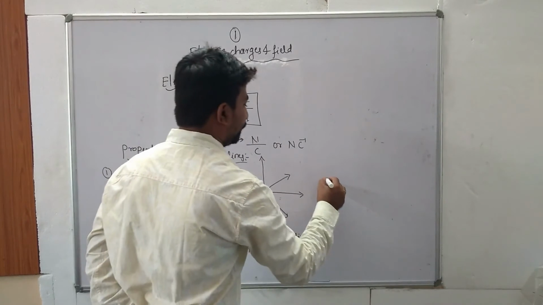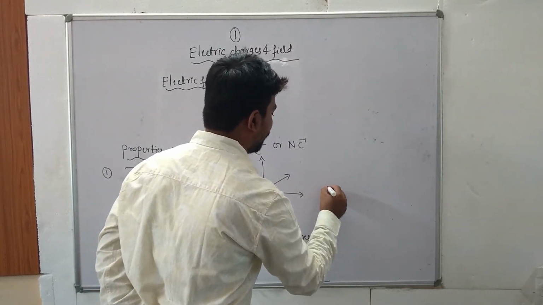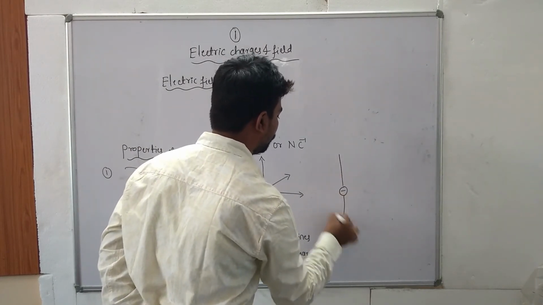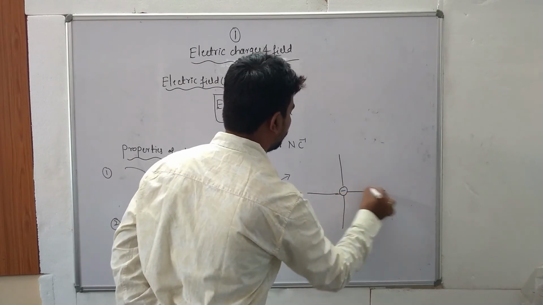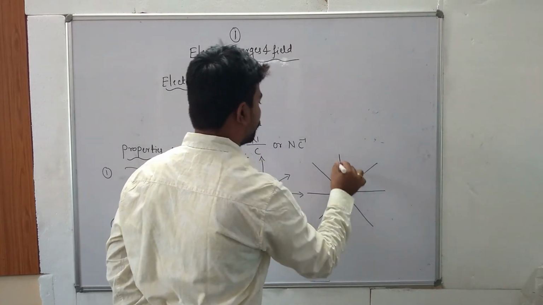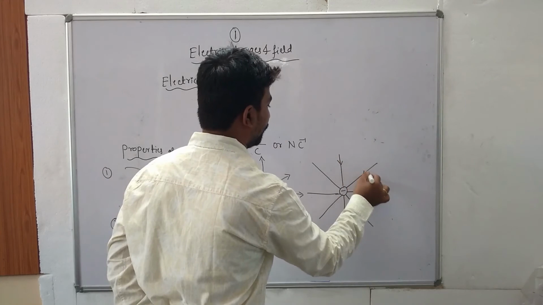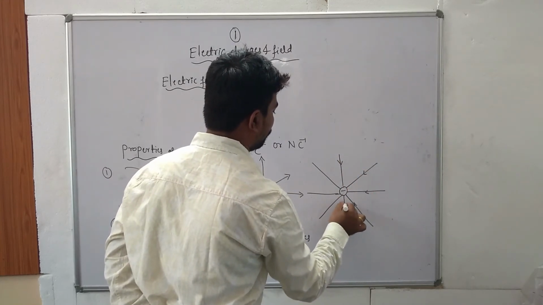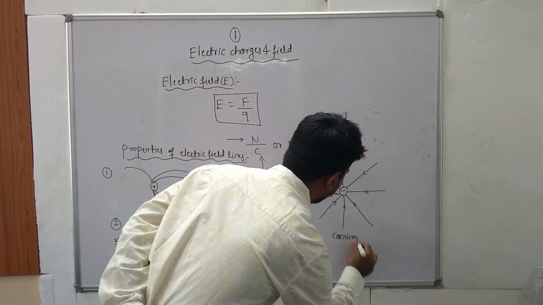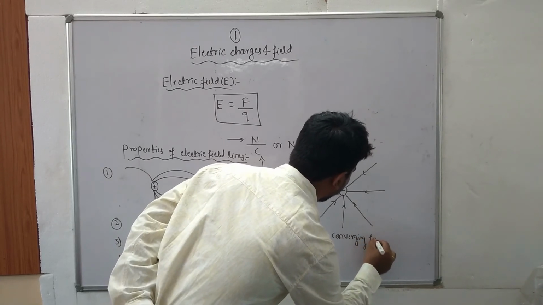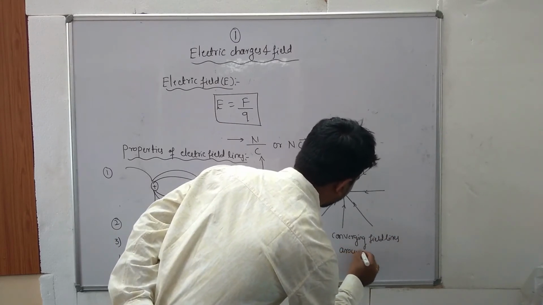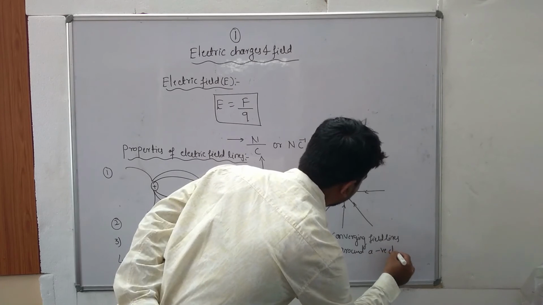Similarly, draw the converging field lines around a negative charge. So converging means arrow marks pointing inward, like this. So converging field lines around a negative charge.